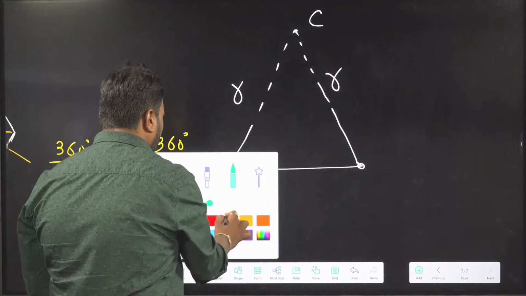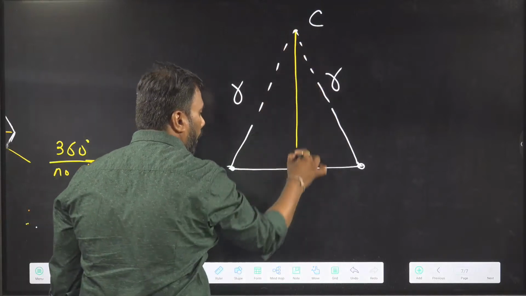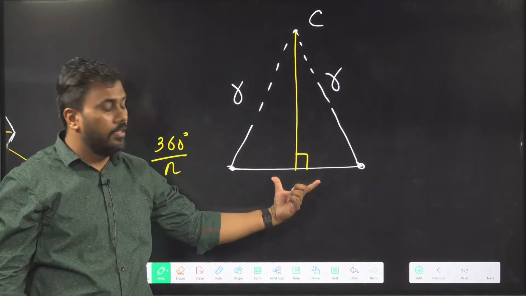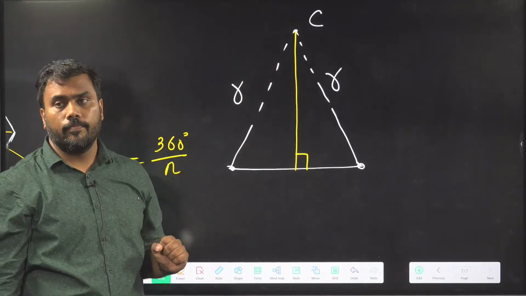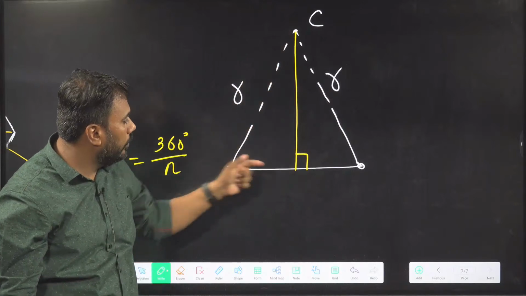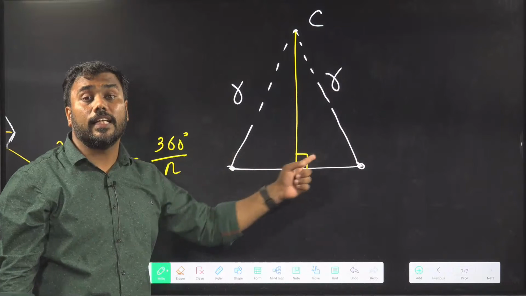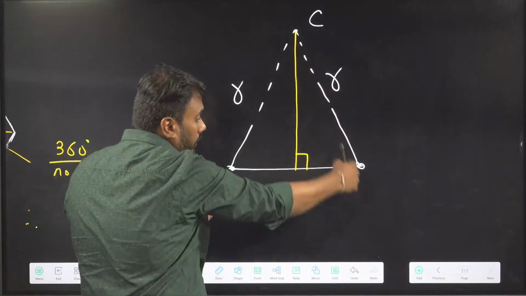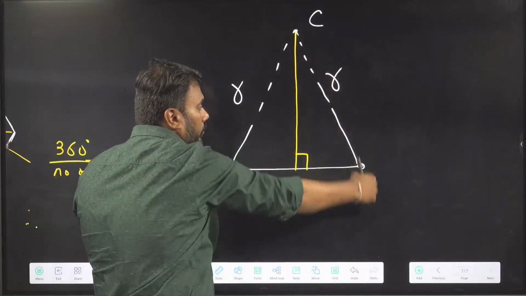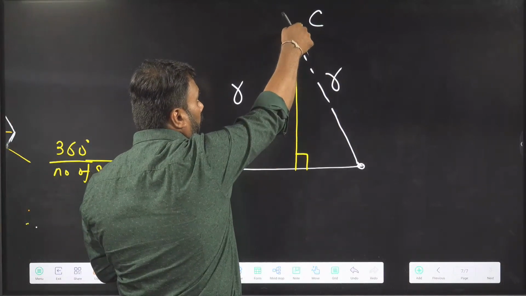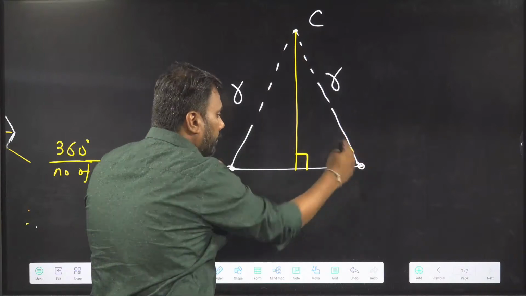What I will do is drop a perpendicular from the center onto one of the sides. This will bisect the side, because this is an isosceles triangle. We have discussed the isosceles triangle: the foot of the perpendicular from the top vertex bisects the base.